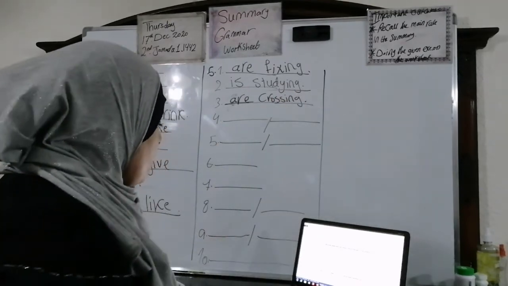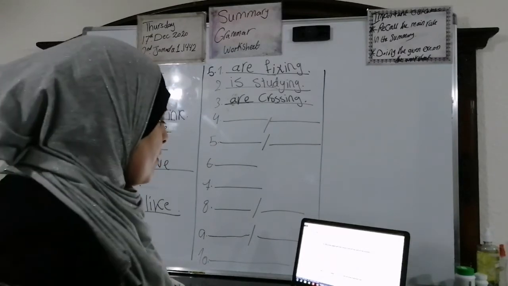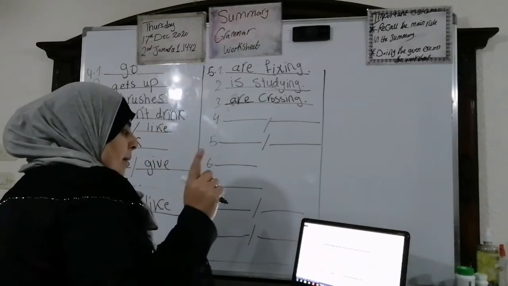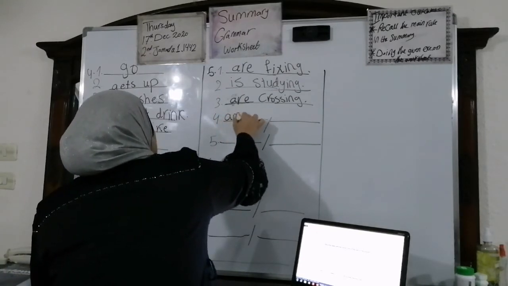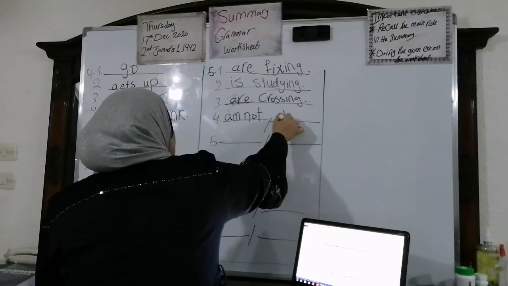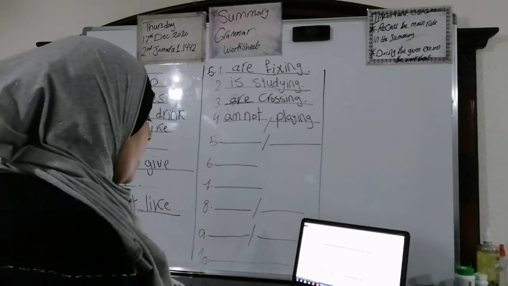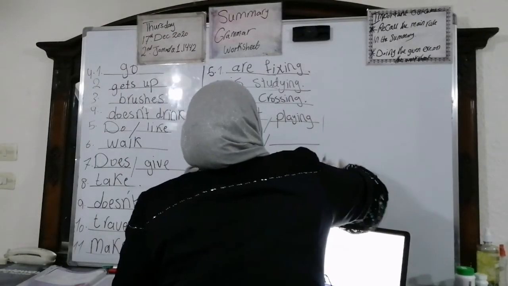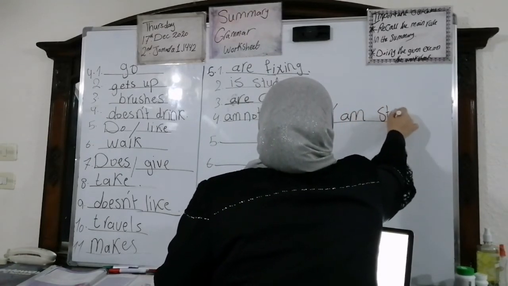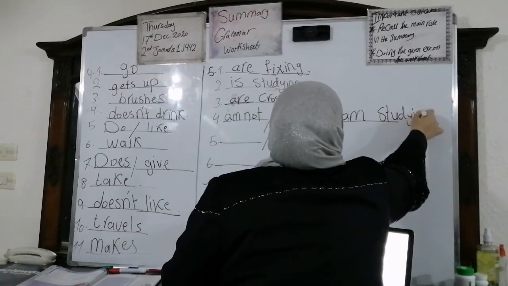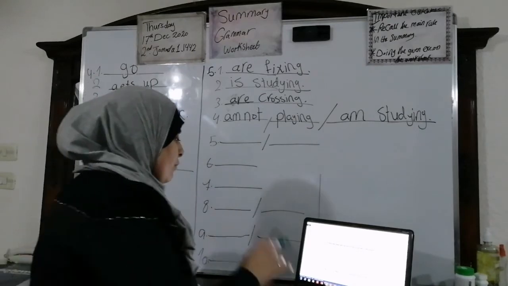Number 4. No, Mom, I am not playing computer games right now. I am studying for my exams. So we're going to say what? No, Mom, I'm, excellent. I am not playing. Okay, I'm not playing computer games right now. Okay, what? I'm studying. Yes, I'm studying for my exam.